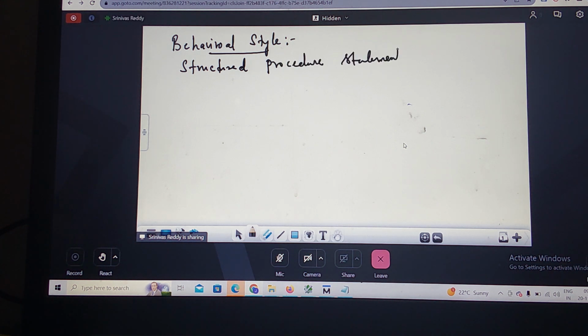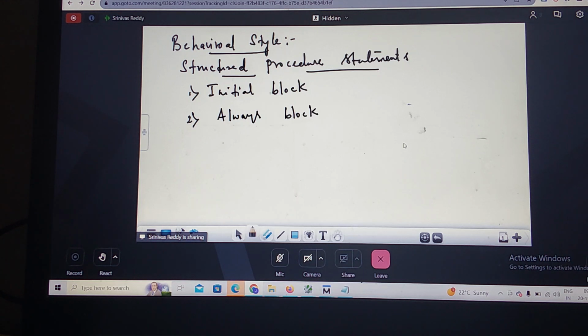In Verilog there are two types of procedural statements supported. One is the initial block, and the second one is the always block. What is the difference between the initial block and the always block? Can you compare or differentiate between them? The initial block executes one time in simulation, whereas the always block is a continuous loop-like fashion.